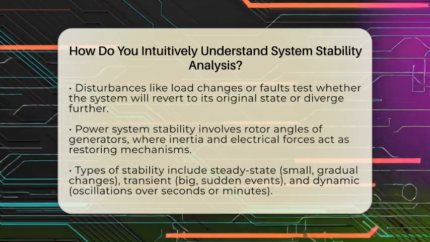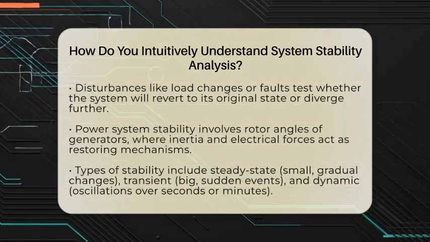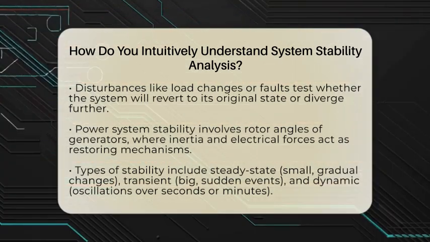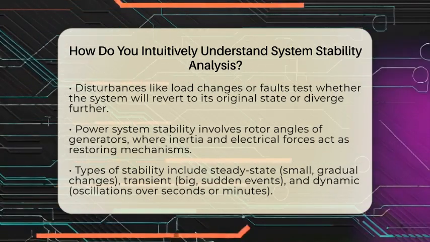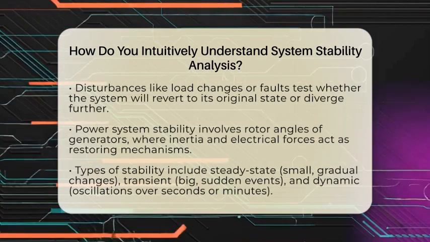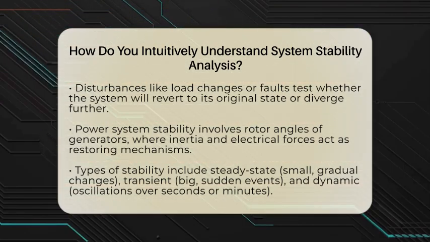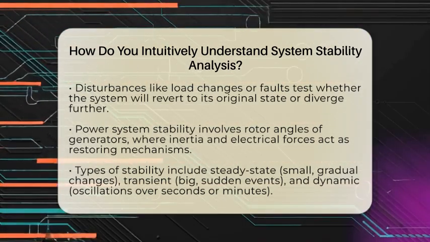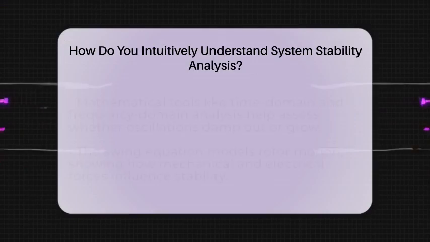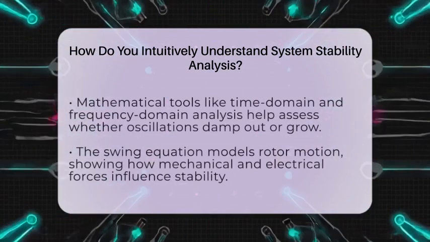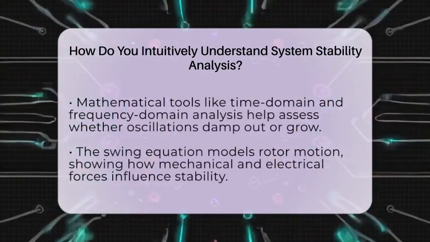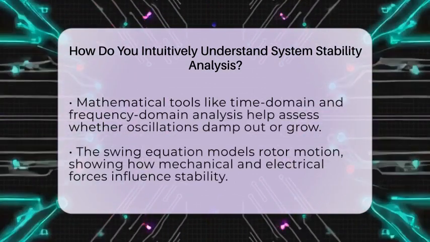There are different types of stability to consider. Steady-state stability looks at small, slow changes like increasing the load gradually. It asks if the system can keep running smoothly under these conditions. Transient stability focuses on big, sudden events like faults or switching operations. It checks if the system can hold together immediately after these shocks. Dynamic stability involves oscillations that happen over seconds or minutes, and whether these oscillations damp out or grow over time.